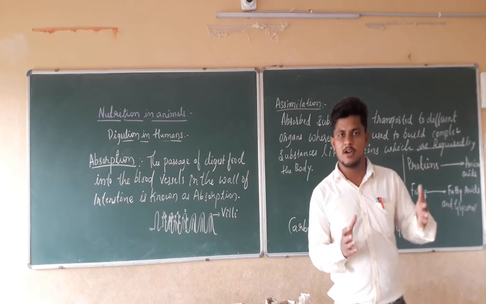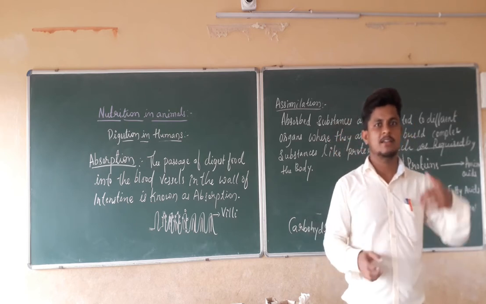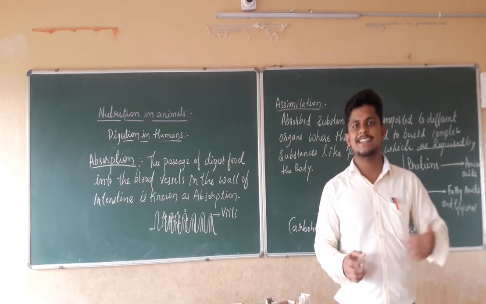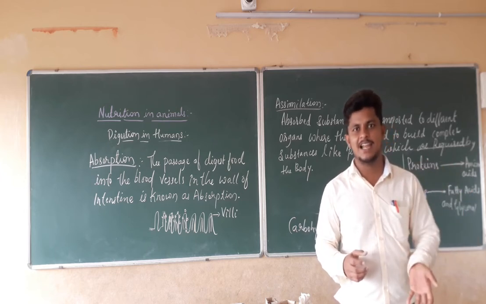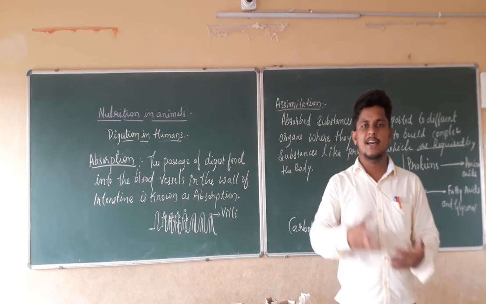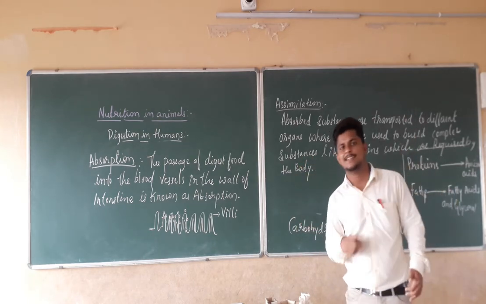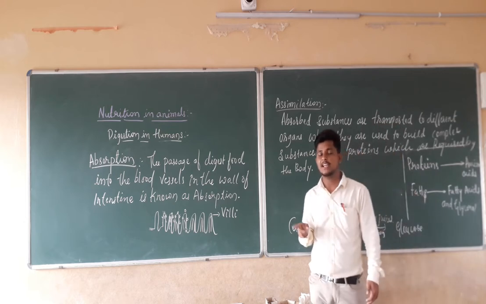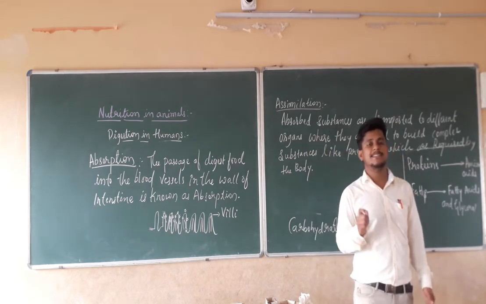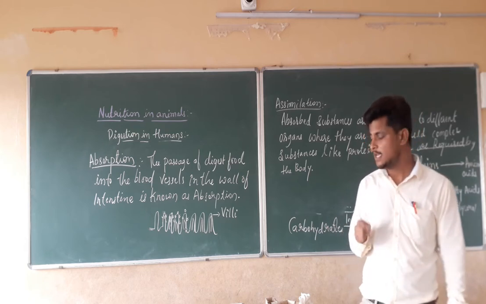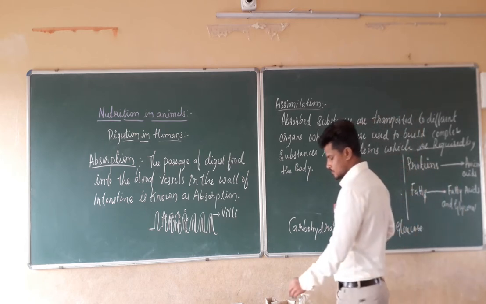Each and every body organ requires energy. That means for each and every organ there will be a supply of glucose. For that reason, in the small intestine itself, the food particles are getting absorbed. For this reason also the small intestine is known as what? It is known as the complete site of the digestion.